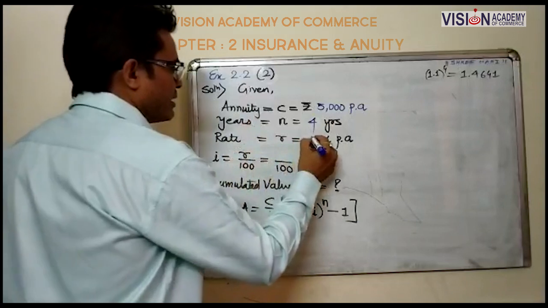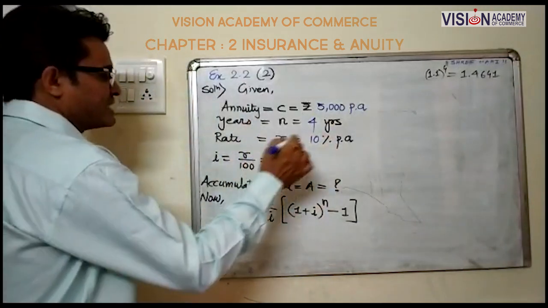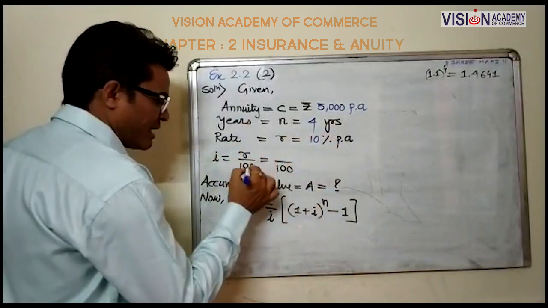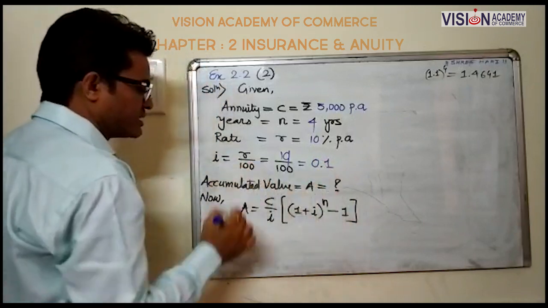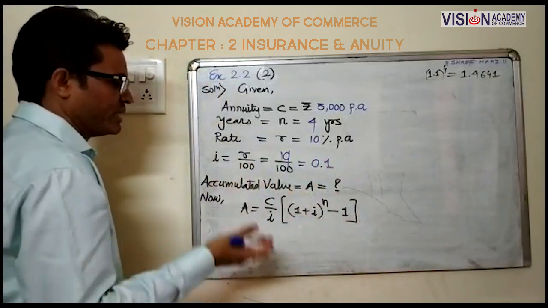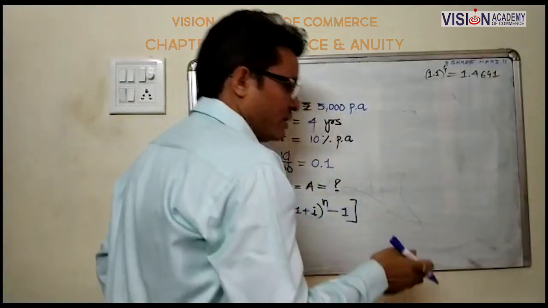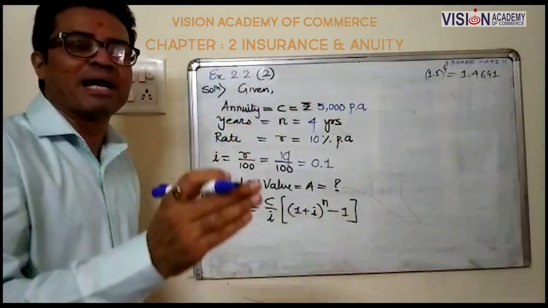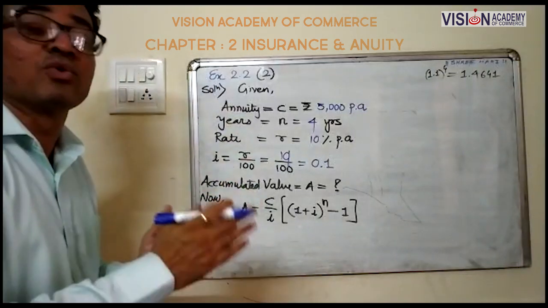What is the rate? Rate is 10% per annum. Your I is R upon 100, 10 upon 100 comes to 0.1. And as usual, we require the accumulated value, which is A, and the type is not clarified. So directly we understood this is your immediate annuity.